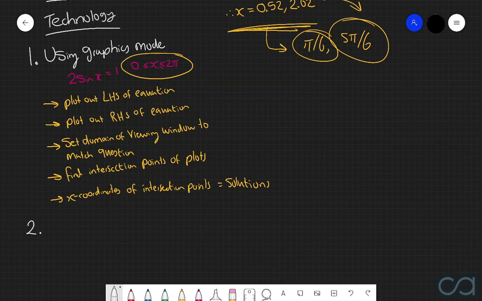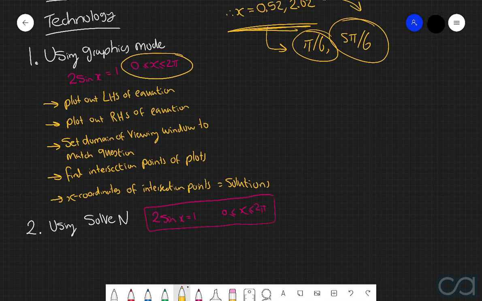And this is by using something called solven. In order to demonstrate the use of solven, we're going to use the exact same equation as what we did with the first method, which is 2 sine of x is equal to 1, and this is for x being between 0 and 2 pi.